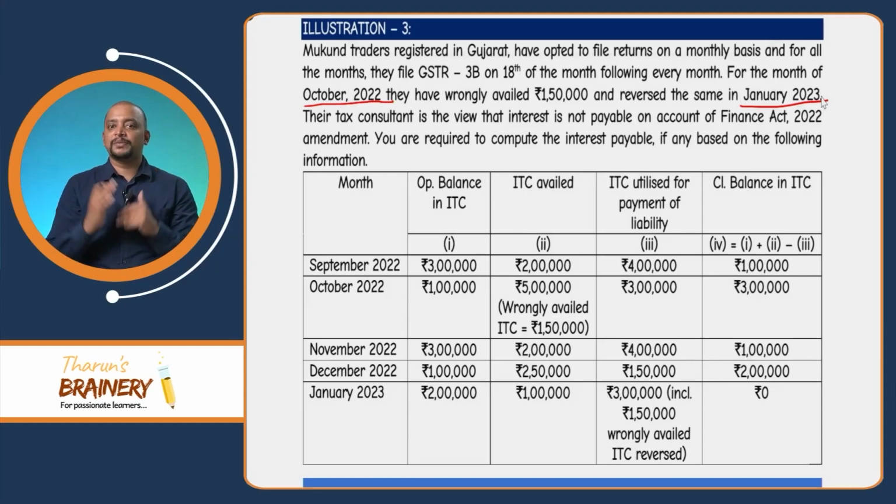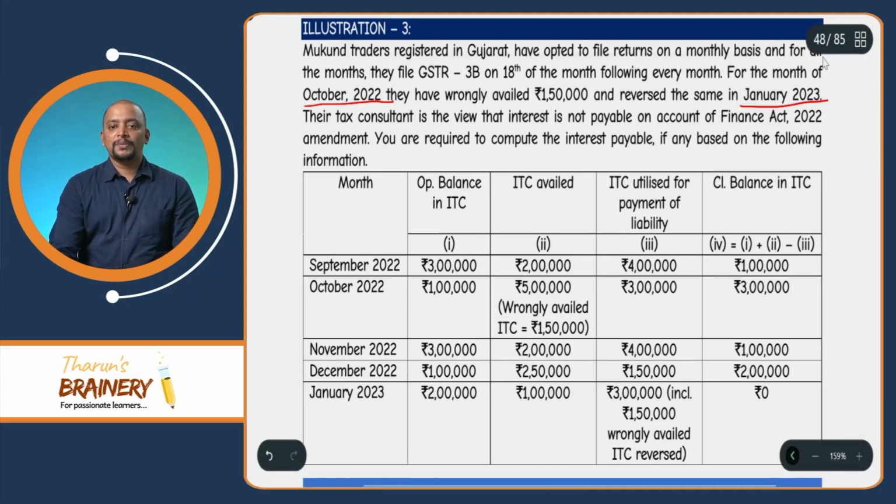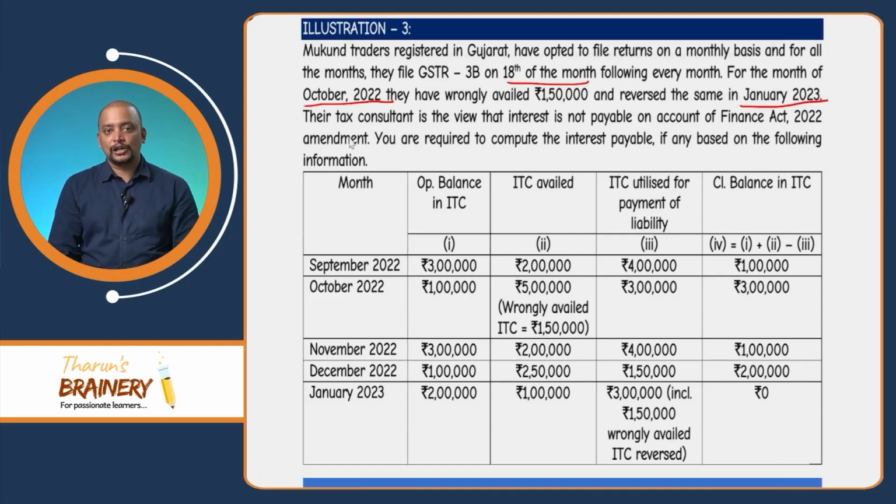So we have got the information here. First, September 2022. On a monthly basis, they file GSTR 3B on 18th of the month following every month. They have given some September data also.